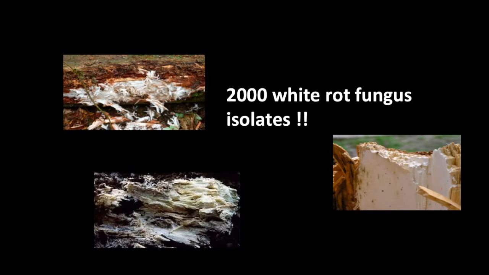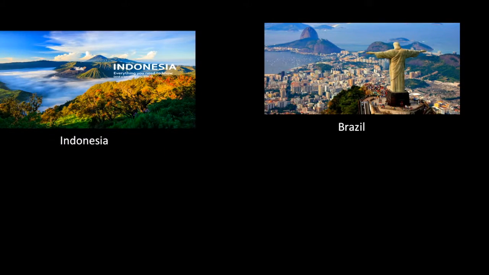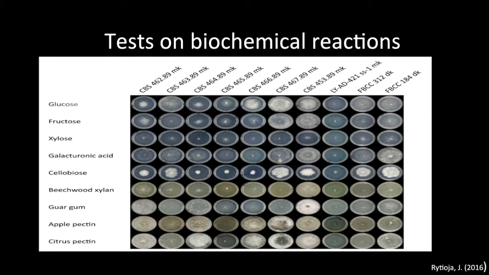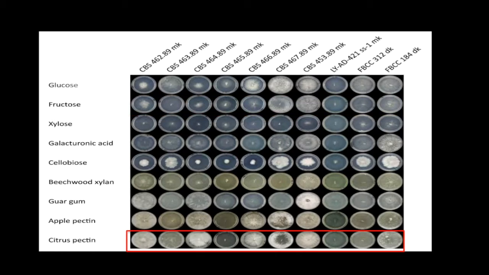To study these fungi, samples were collected by Hamby, the University of Helsinki's Faculty of Agriculture and Forestry Division of Microbiology and Biotechnology. They've managed to build a collection of over 2,000 different isolates of white rot fungi from all over the world, including Brazil, Indonesia, and China. Biochemical reaction tests of the isolates showed different reactions to plant compounds even within the same fungal species.